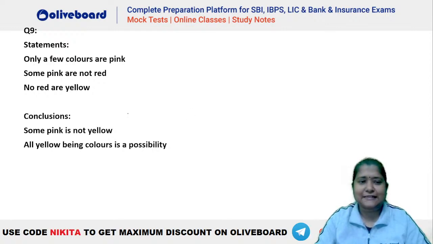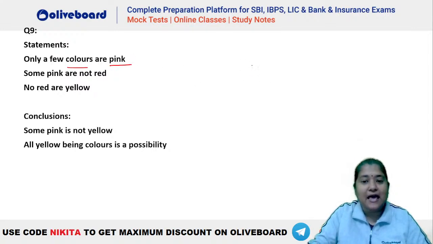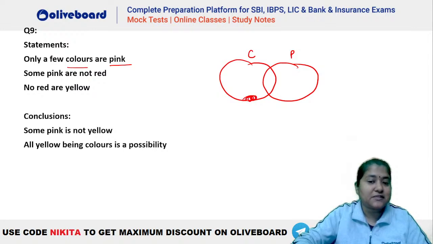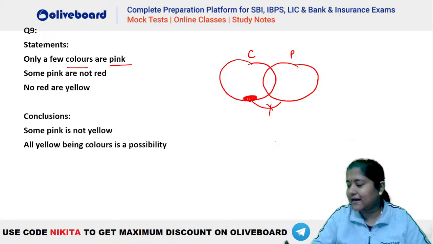चलो इसको ट्राई करते हैं. ठीक है, only a few colors are pink. What is the meaning of only a few colors are pink? That is some colors are pink and some colors are not pink. ठीक है, इस तरह का कुछ डायग्राम बनेगा. Let's see, this is color, this is pink. So some colors are pink and there has to be a specific portion of color which will never be a part of pink. ठीक है, ये डायग्राम बना.